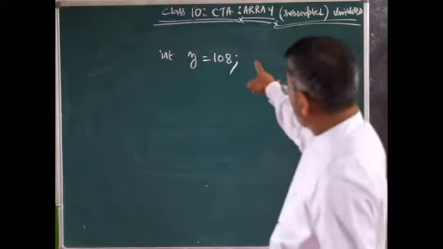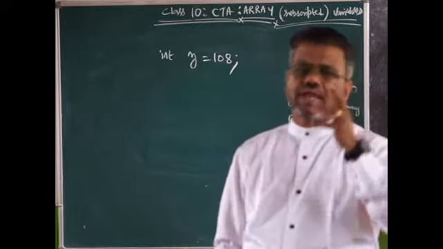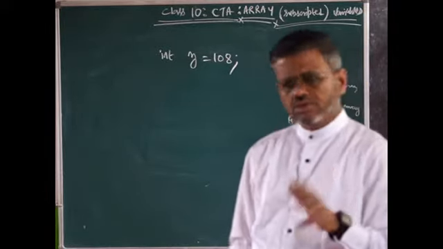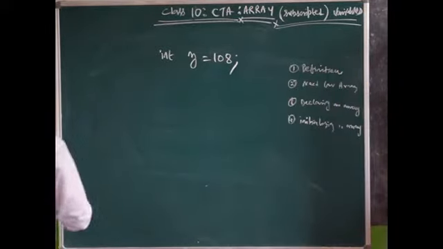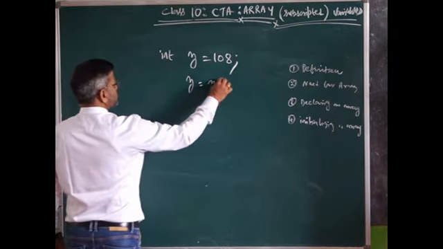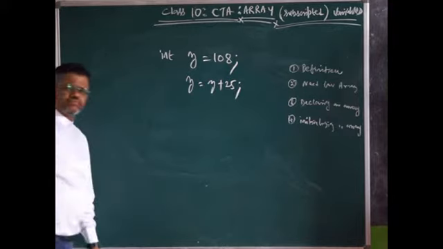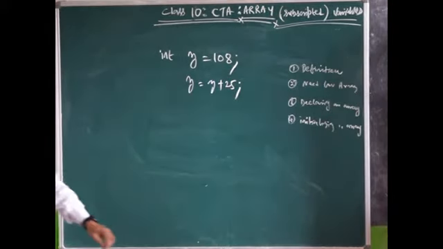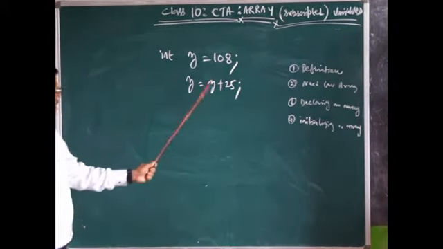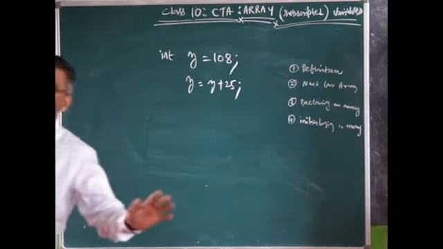If it is the same lowercase z, the old value 108 goes off, and the new value remains in the RAM, in the memory. Agree or not? For instance, in the next step, Z is equal to Z plus 25. Whatever the value of Z, which is 108, gets substituted: 108 plus 25 will be 133.